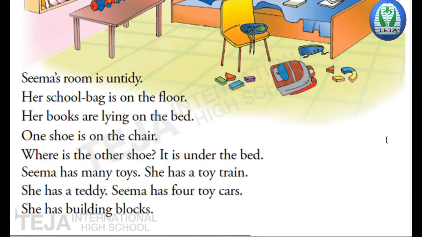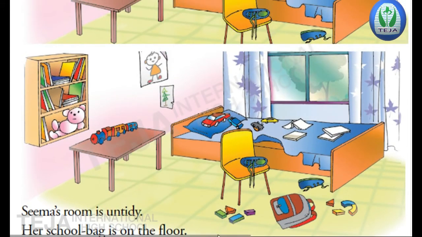Seema has many toys. She has a toy train. She has a teddy. Seema has 4 toy cars. She has building blocks. Now look at the room clearly children, how the room is. The room is untidy, that is it is not neat. All the items were thrown here and there in the room.